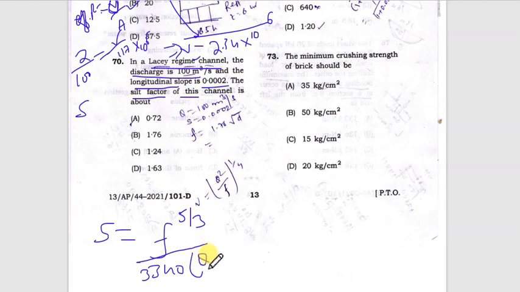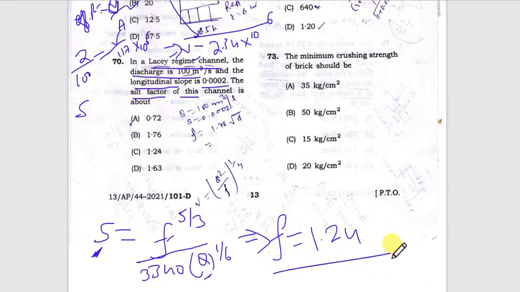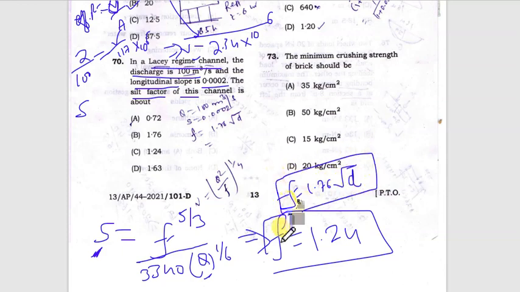By inserting the value of discharge and slope here, we can get the value of f. So silt factor would become 1.24. Silt factor is 1.76 into under root d. Okay, so 1.24, option C is the correct answer.